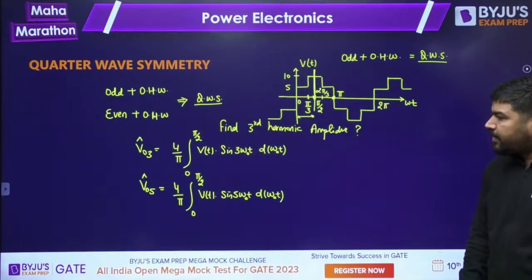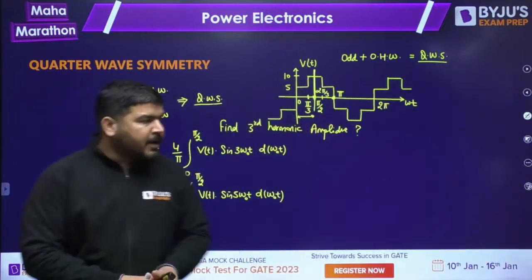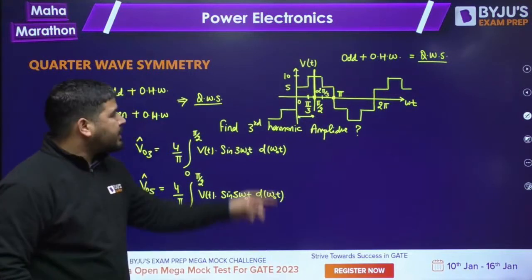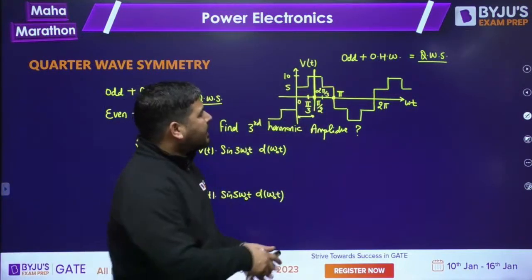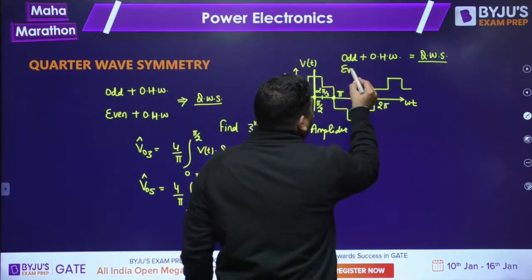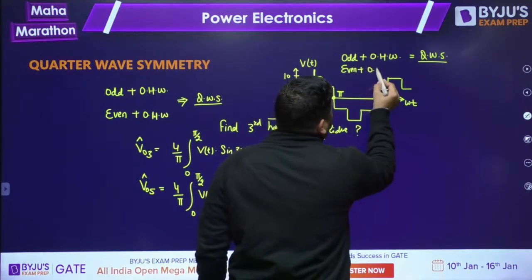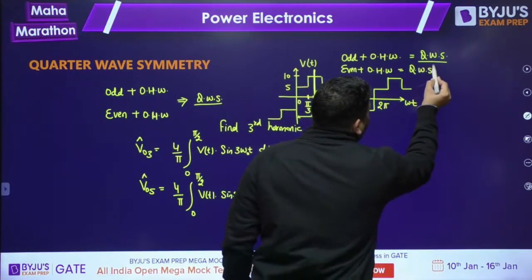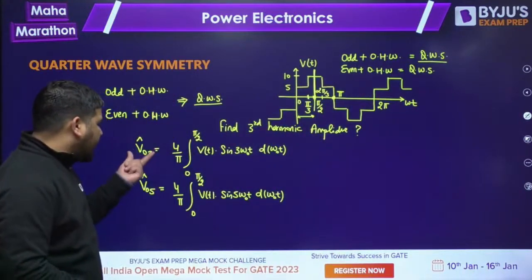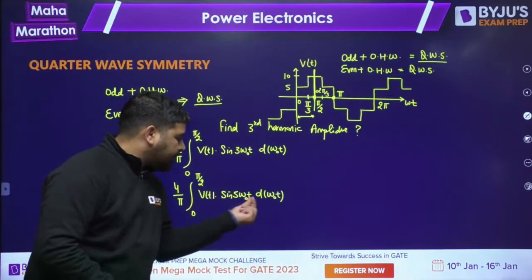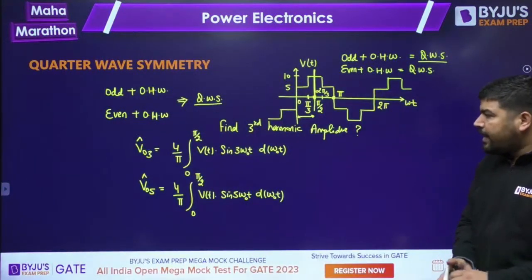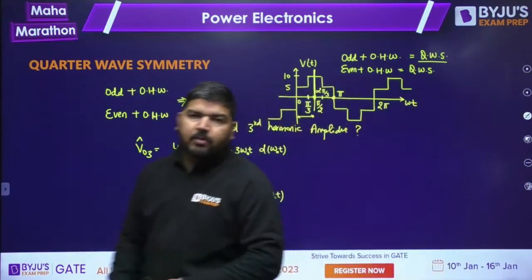Is it clear, guys? If the signal has quarter wave symmetry, you can directly calculate the amplitude. Now why have we taken sine here? Because the signal is odd. Let's say the signal is even and it contains odd half wave symmetry. Then again it will be quarter wave symmetric, but to calculate the amplitude of third and fifth, I have to take cosine here. In place of sine, you have to take cosine. Is it fine? So this way you can apply the concept and calculate the amplitude.